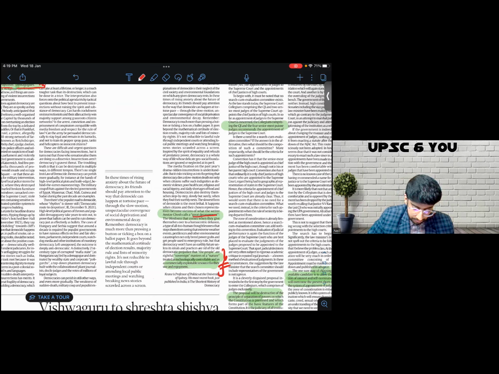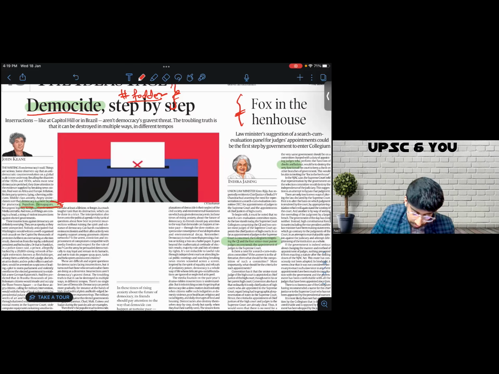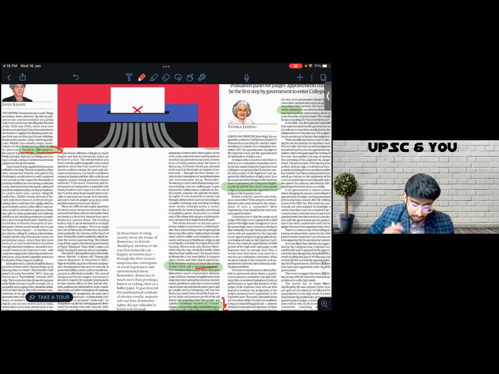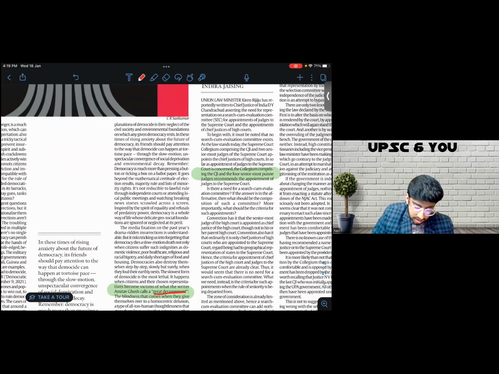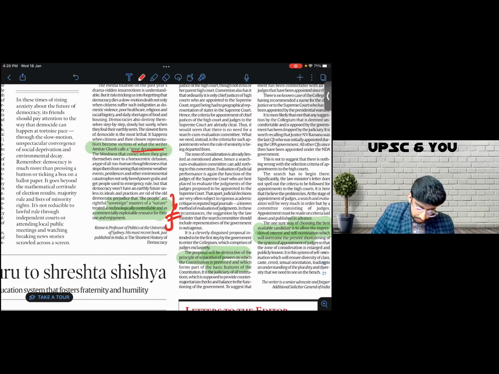Then I read this. This article again speaks about the collegium. I find another new set of keywords. It speaks about what a collegium comprises: the CJI and four senior-most Supreme Court judges who recommend the appointment of judges. Good piece of information. Then I see that the proposal will be destructive of the principle of separation of power, on which the Constitution is premised and which is a basic feature.